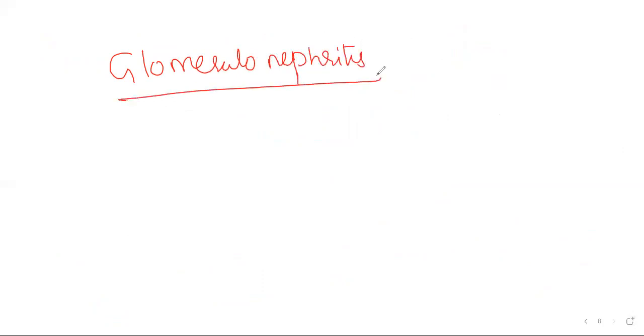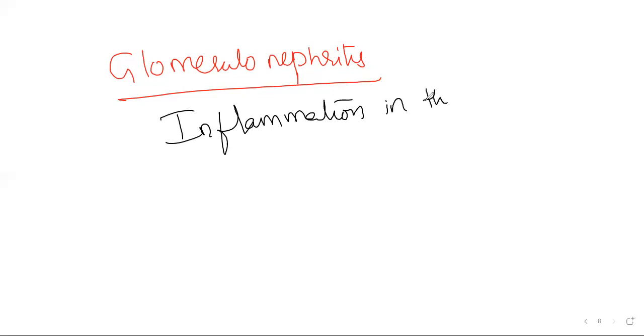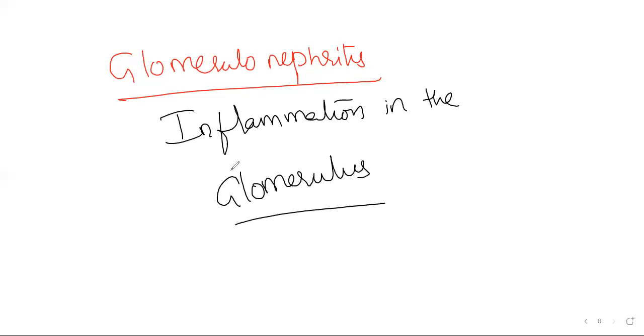Okay, so we are ending with a large disorder here. One more: glomerulonephritis, we can say here. This is also going to be a neat question. Glomerulonephritis. It's there in the name, isn't it? Inflammation in the glomerulus. We can say glomerulonephritis is inflammation in the glomerulus.